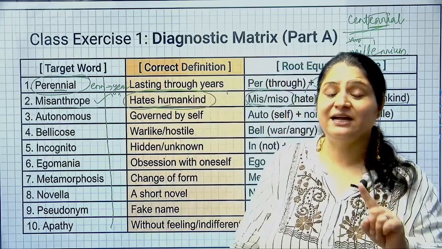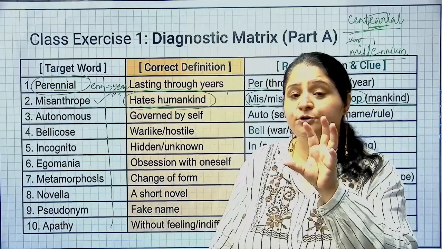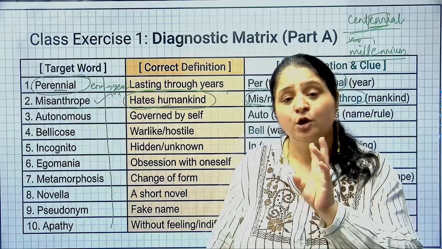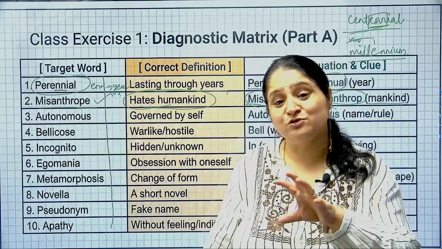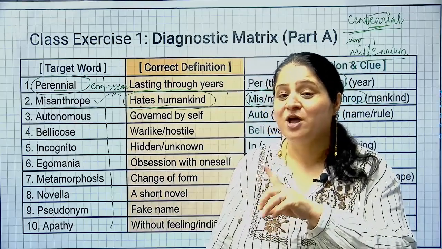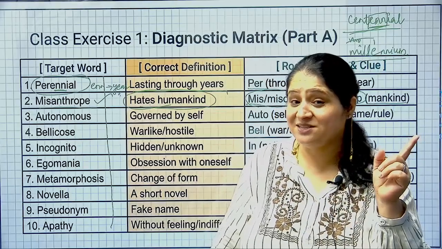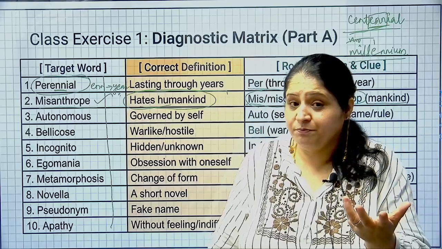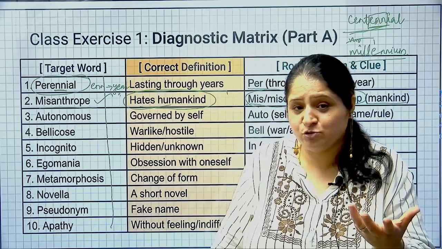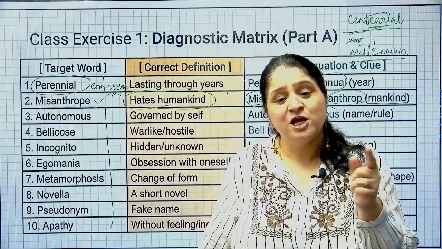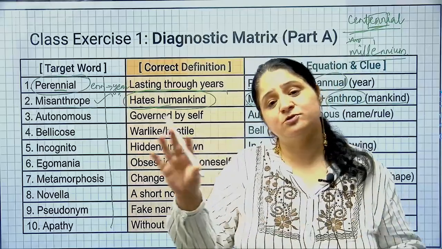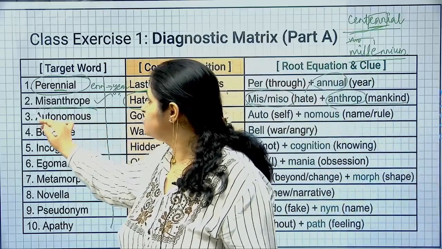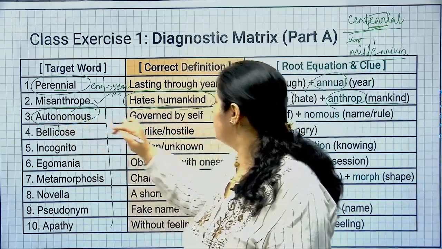Now one who loves mankind, phil is a root word which is used for love. PHIL, phil or PHILE, phile. दोनों ही root words love के लिए use होते हैं. So when you say philanthropist or philanthrope, one who loves mankind, and that is why probably he does charity and all, है ना, donations देते हैं, charity करते हैं, because he works for the social welfare of the people. He loves to work for the social welfare of the people. Why? Because he loves mankind. So that is why he's a philanthrope. On the other hand, if there's a person who doesn't love mankind, he becomes a misanthrope. Clear है बच्चा लोग? Alright, so autonomous को आप break करेंगे तो auto का क्या मतलब होता है?